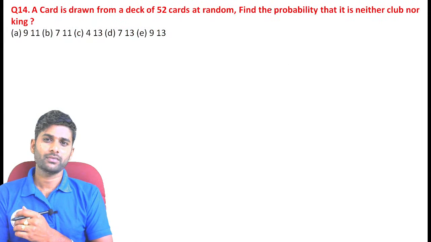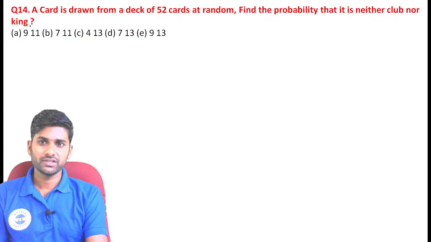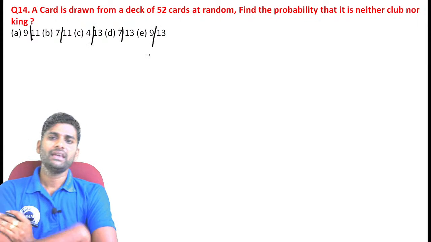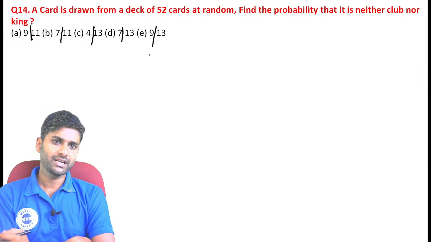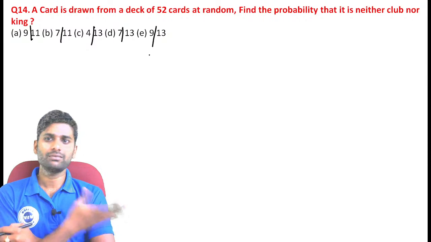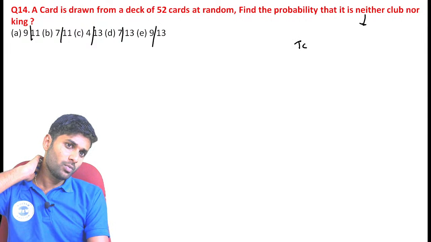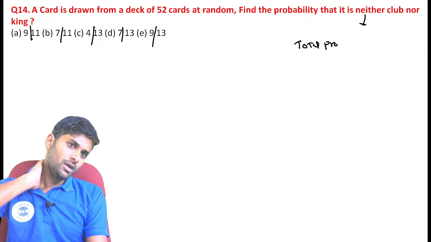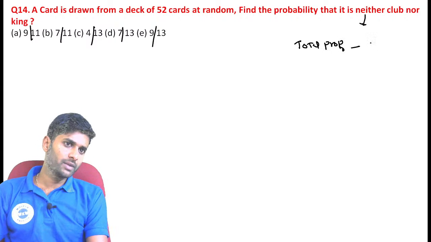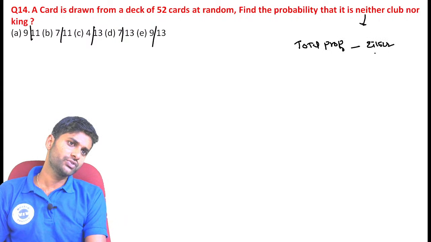Four division. 9 by 11, 7 by 11, 4 by 11, 11. Yes. A card is drawn from a deck of 52 cards randomly. Then find the probability that neither club nor king is drawn. See, neither-nor means simply total probability minus the either-or case, that is better for you, guys.